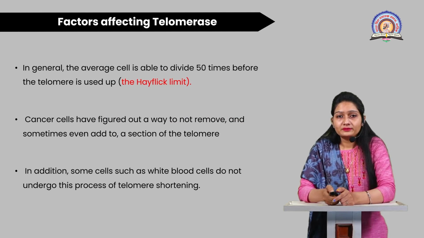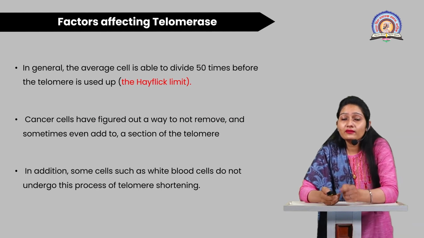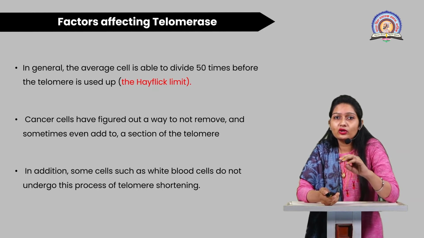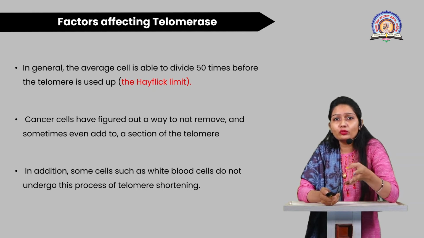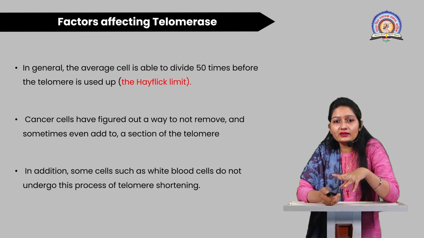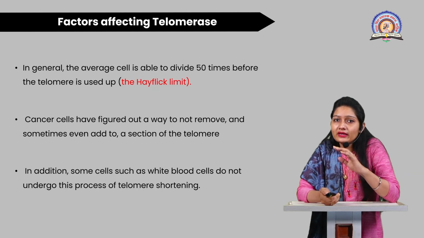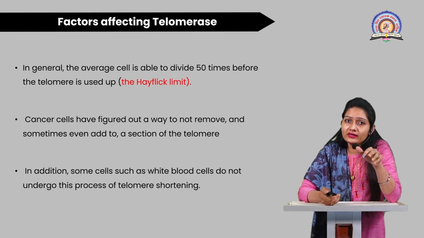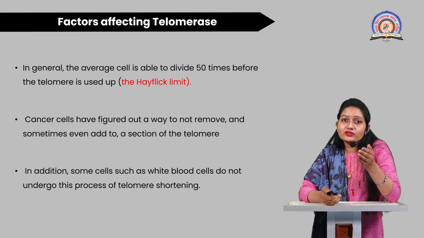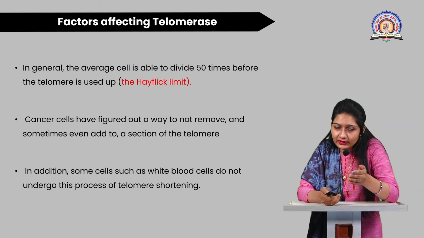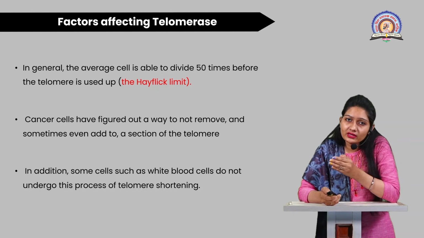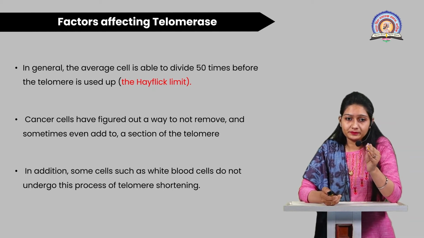Now we'll see another factor which affects the telomerase enzyme and eventually the telomere. In general, the average cell divides 50 times before the telomere is used up. As we already discussed, a cell divides approximately 50 times, right? This is called the Hayflick's limit. So this uppermost limit of cell division is called the Hayflick's limit.